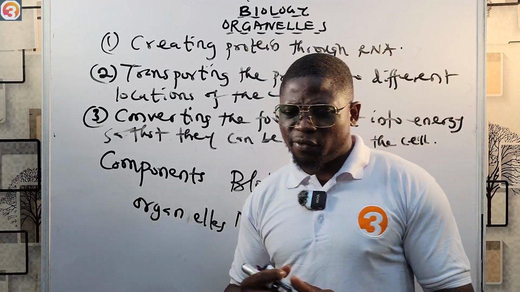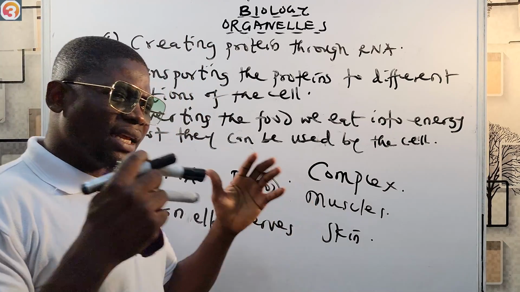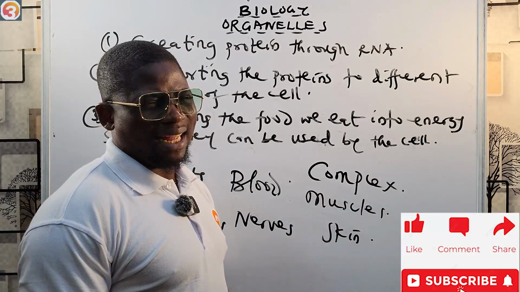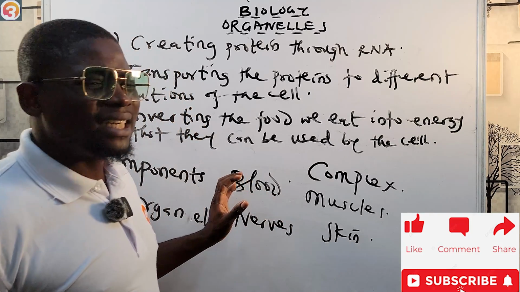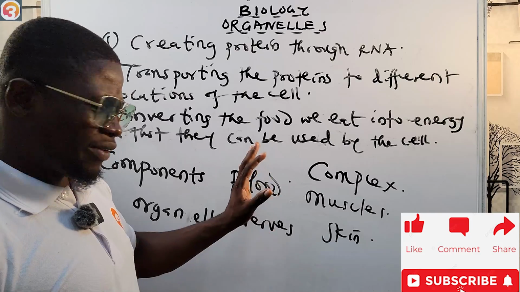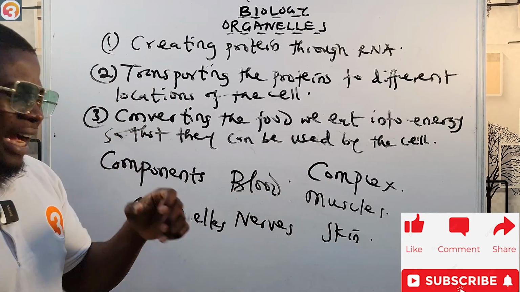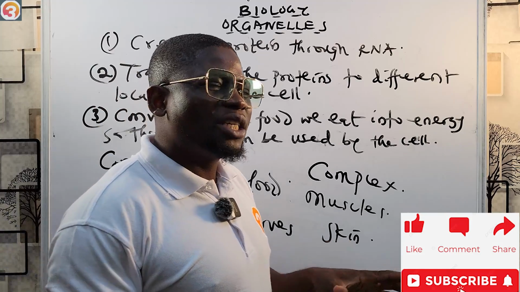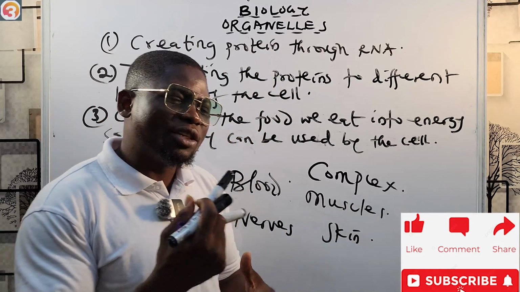is incredibly complex. I said also that the human body consists of trillions of cells. And of course, it is not surprising because everything in our body is made up of cells, from our blood, from our nerves, from our muscles, even our skin. We say that the cell is the most basic unit of life. In the last episode, we saw that.